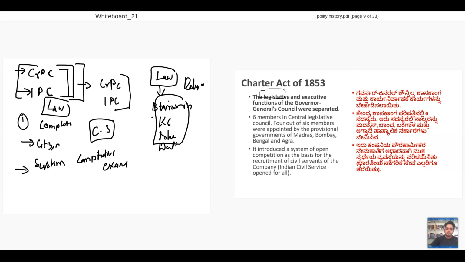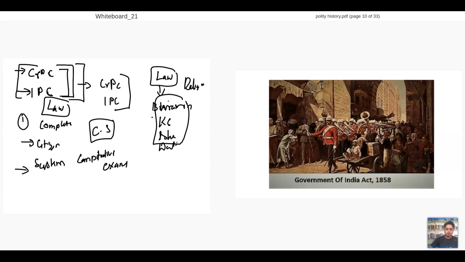Britishers, did I say something before? This is a very important picture which I'll be sharing. Government of India Act is a very important act, because I'll be telling you one simple concept.